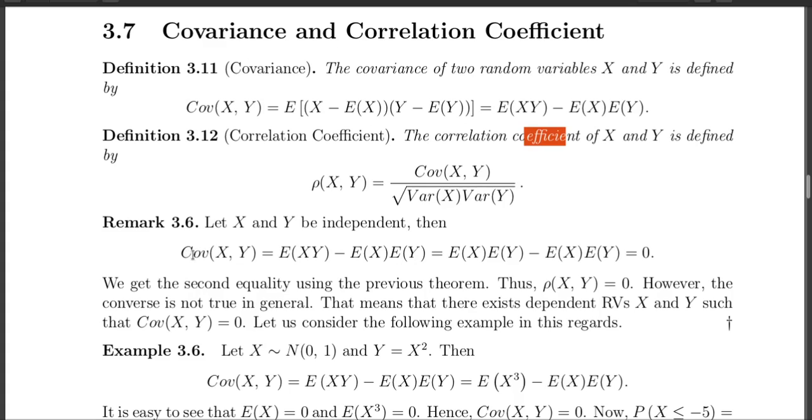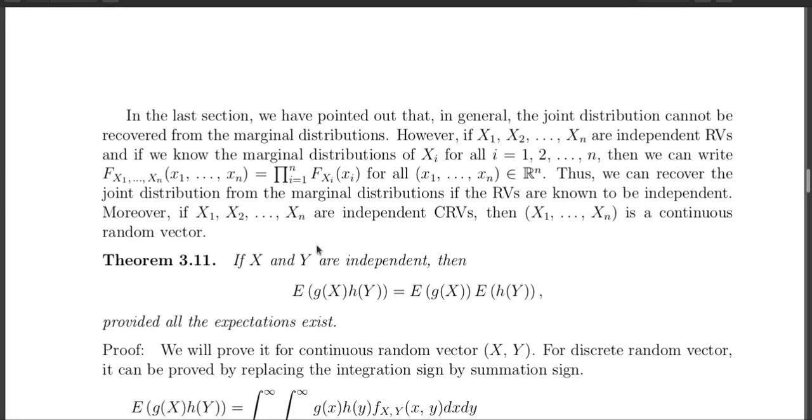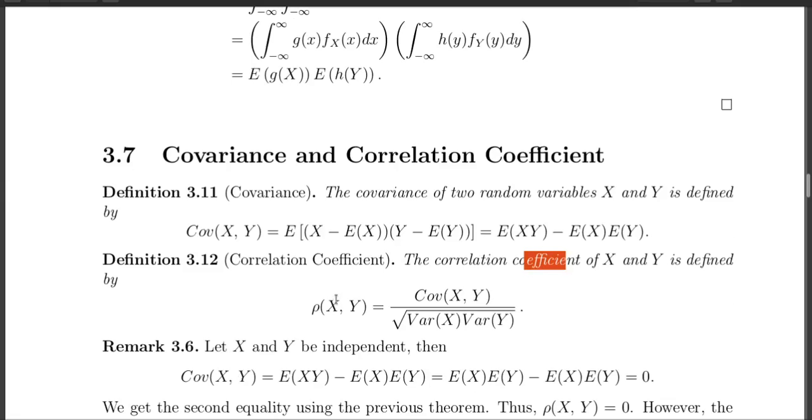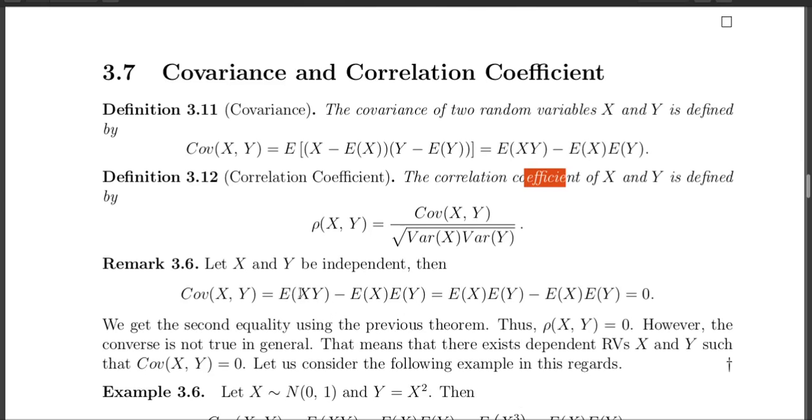How? The covariance by definition is nothing but the expectation of XY minus the expectation of X into the expectation of Y. Now, because X and Y are independent, I can use this theorem and write the expectation of XY as the expectation of X into the expectation of Y. So these two terms cancel out and I get that the covariance is zero.